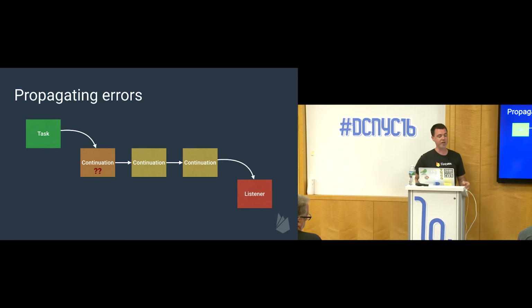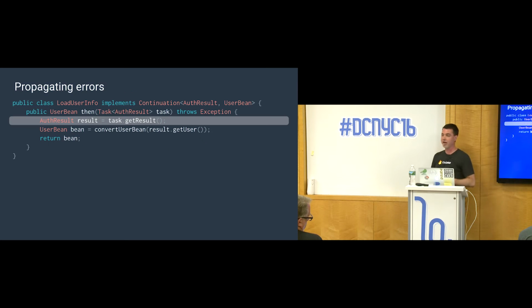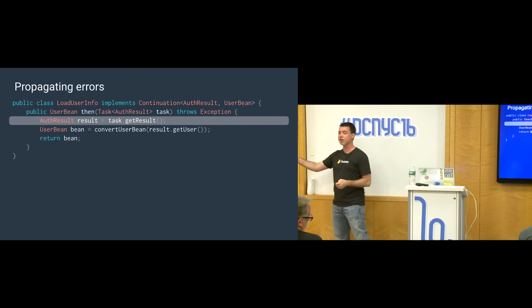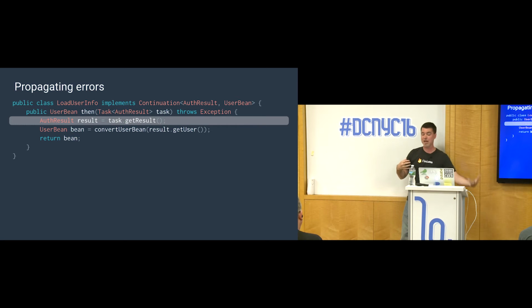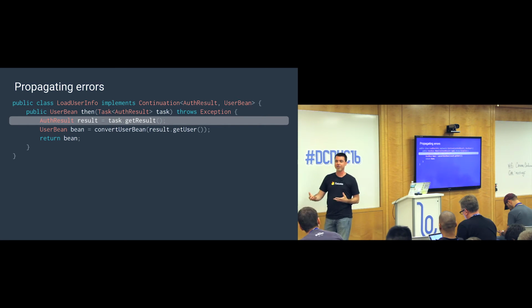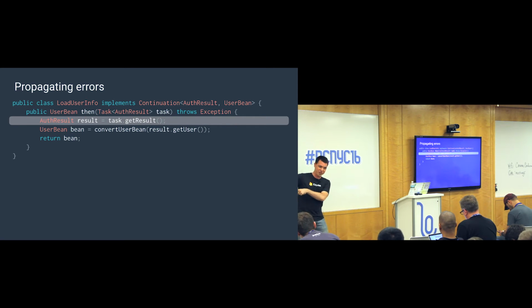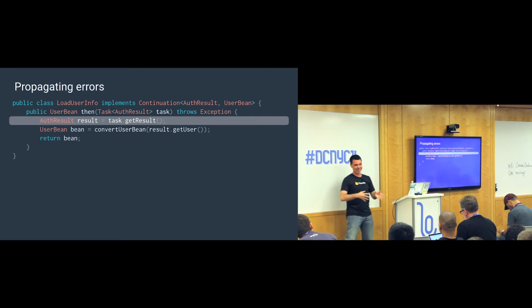Well, it turns out continuations have this built-in ability to propagate errors down the chain. The key is actually the getResult from the task itself. So when you call task.getResult and you're expecting a result, but you actually have an exception there, this silently throws an exception, and that's fine. It's wrapped up in a special exception that continuations know how to deal with. The continuation says, I'm going to throw a special exception, and then the next guy down the chain is going to actually receive that as an error input.